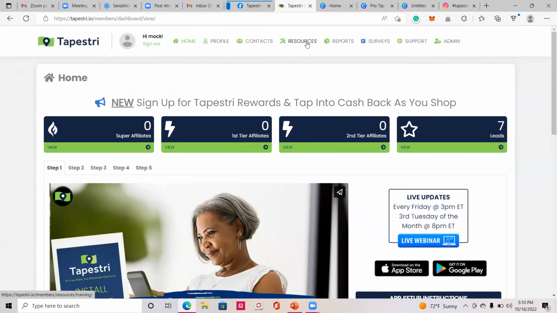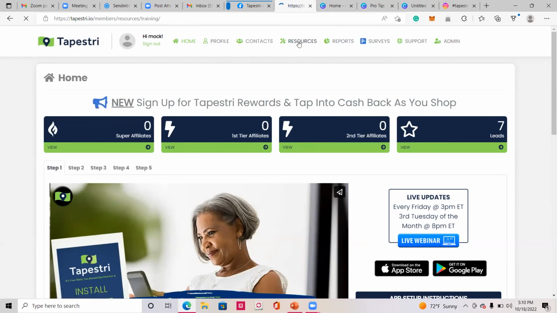The app is free. Anybody can install it and create an app account, just like you would a Facebook account. That starts paying you those daily dividends. Your affiliate account is on a website. You get access to a back office and an admin panel that tracks and records anybody you might share the app with. You're looking at your affiliate back office. This is what it looks like here. And it gives you access to, like I said, your earnings reports, people you invite to download the app, if they have downloaded the app, if they haven't downloaded the app, all that information, your own profile, and then resources.